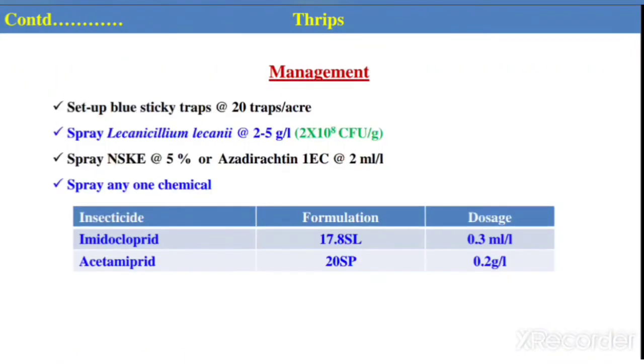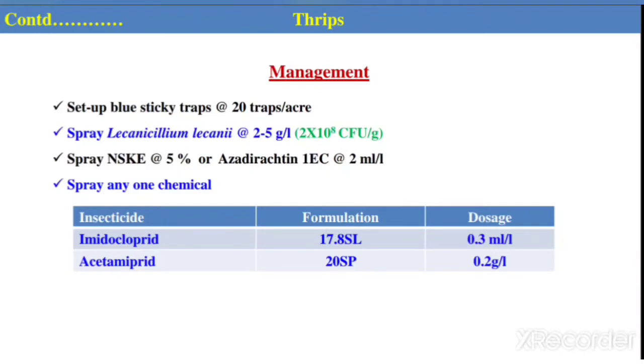Now coming to the management, set up blue sticky traps at the rate of 20 traps per acre. Spray fungal pathogen like Lecanicillium lecanii at the rate of 2 to 5 gram per liter of water.